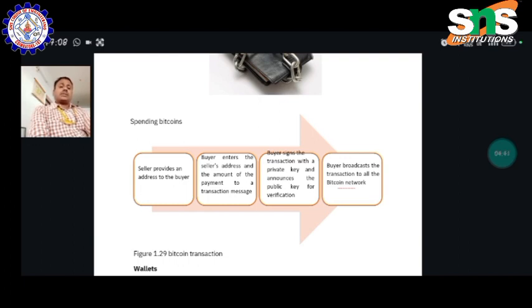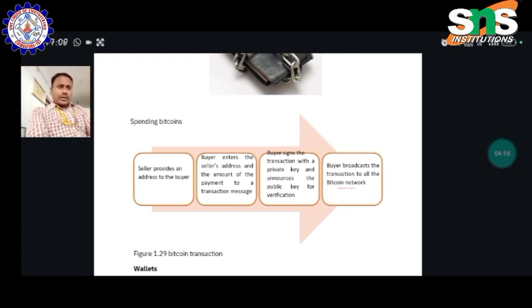Then the purchased coin details come to the user's bank account. That digital currency will be stored in the name of the user's bank account. This is the methodology by which digital currency progresses and performs.